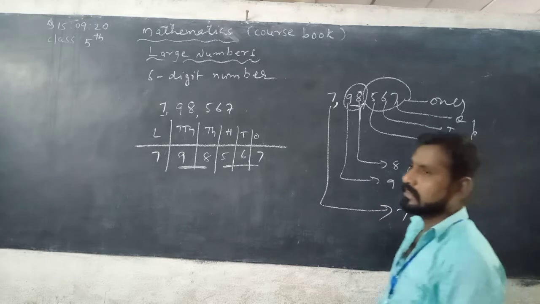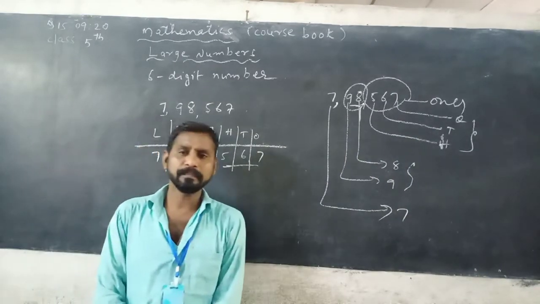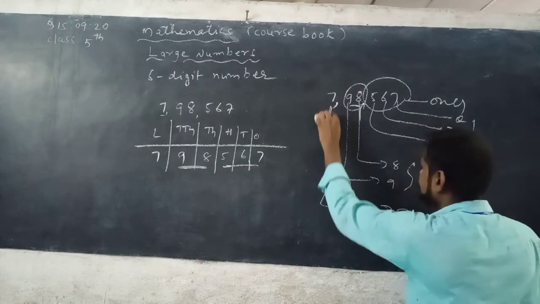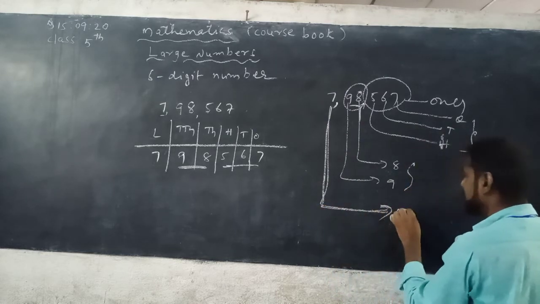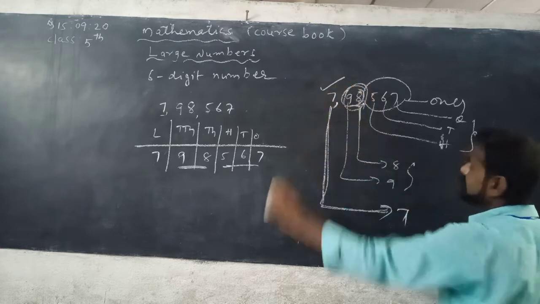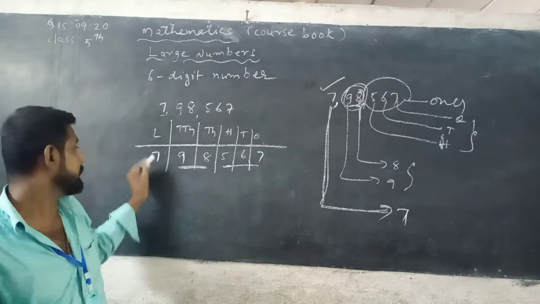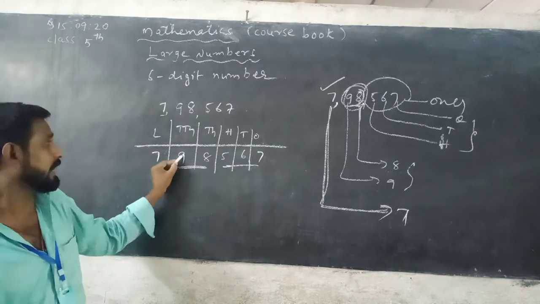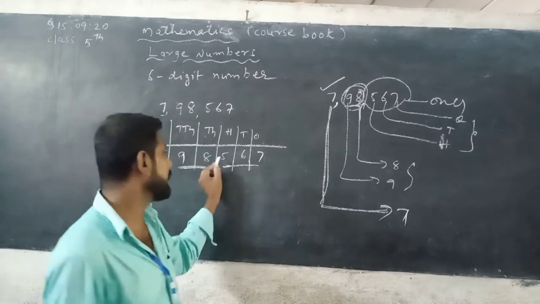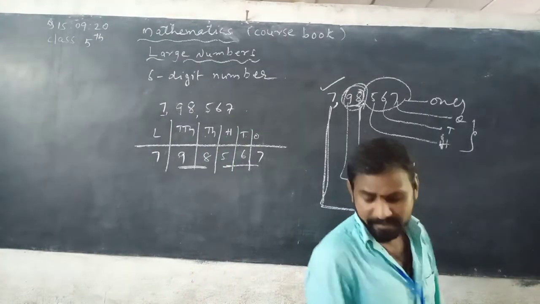So this is the last one. 7 is in lakhs place. The lakhs period has two places, but here only one place is given, that is 7. So it can be read as 7 lakh. So the number is 7,98,567. 7 is in lakhs place, 9 is in 10,000s place, 8 is in thousands place, 5 is in hundreds place, 6 is in tens place, and 7 is in ones place.